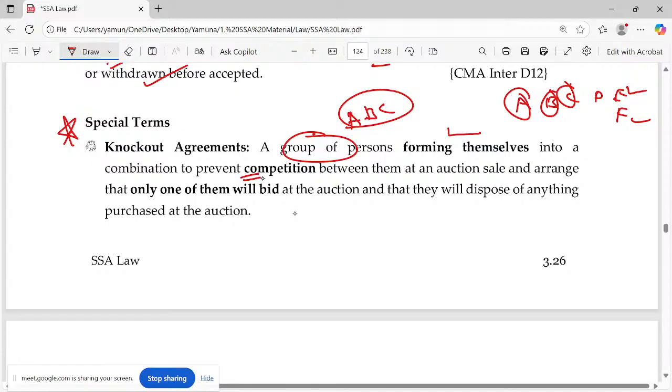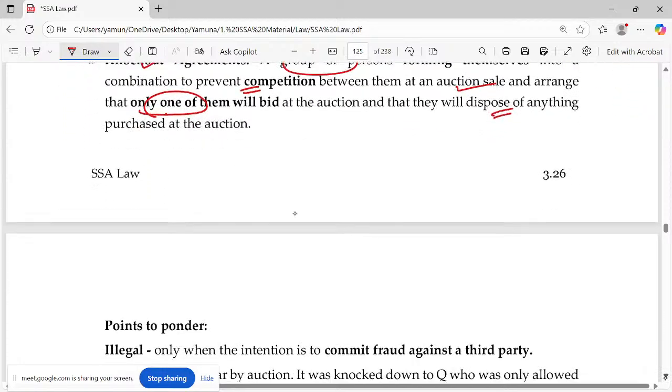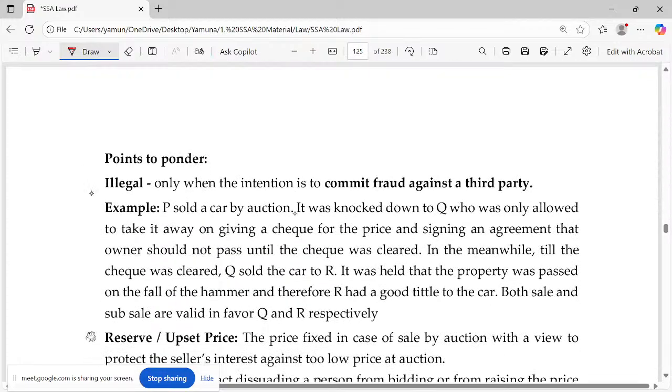Why? To prevent competition. To prevent competition means what? The price should not go up. That's the only competition over here. At an auction sale and arrange that only one of them bid. A, B, C, all three join together and say, on behalf of the three of us, only I will bid at the auction. After that we can divide it among ourselves. That is what is being said. What do we call this? Knockout. So we call this as knockout agreements. Points to ponder is very important.